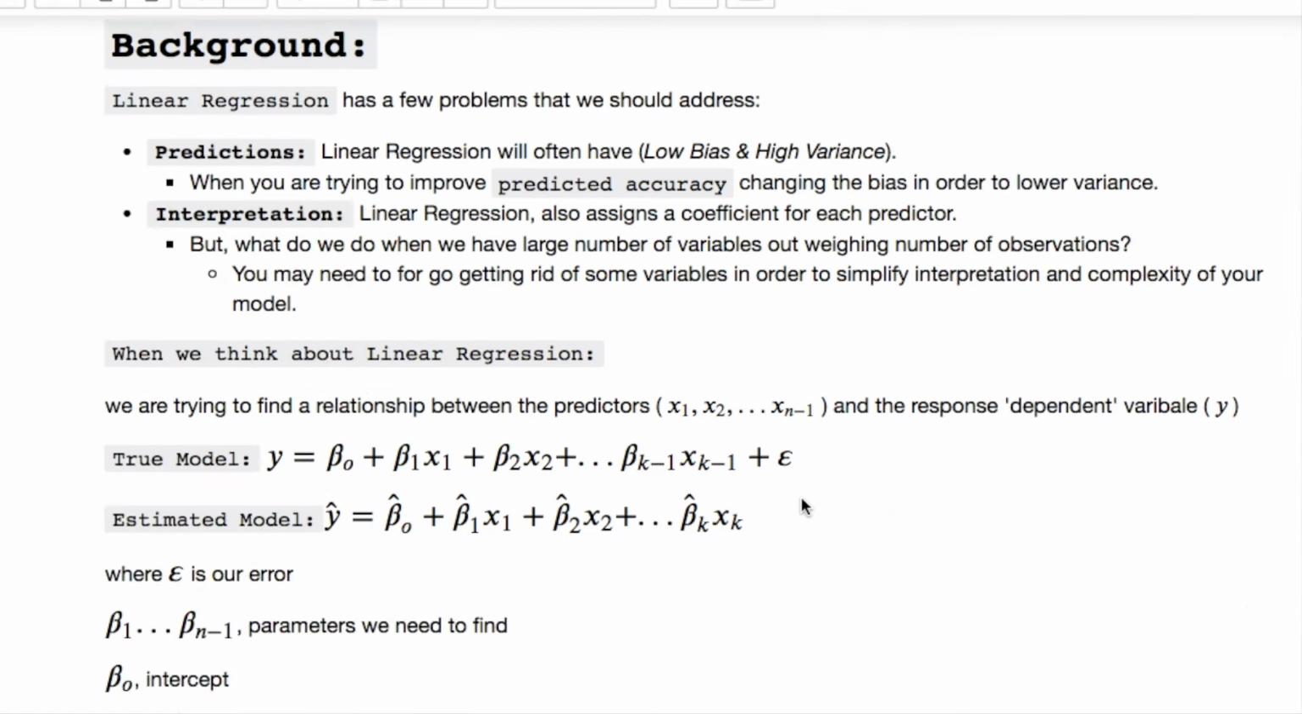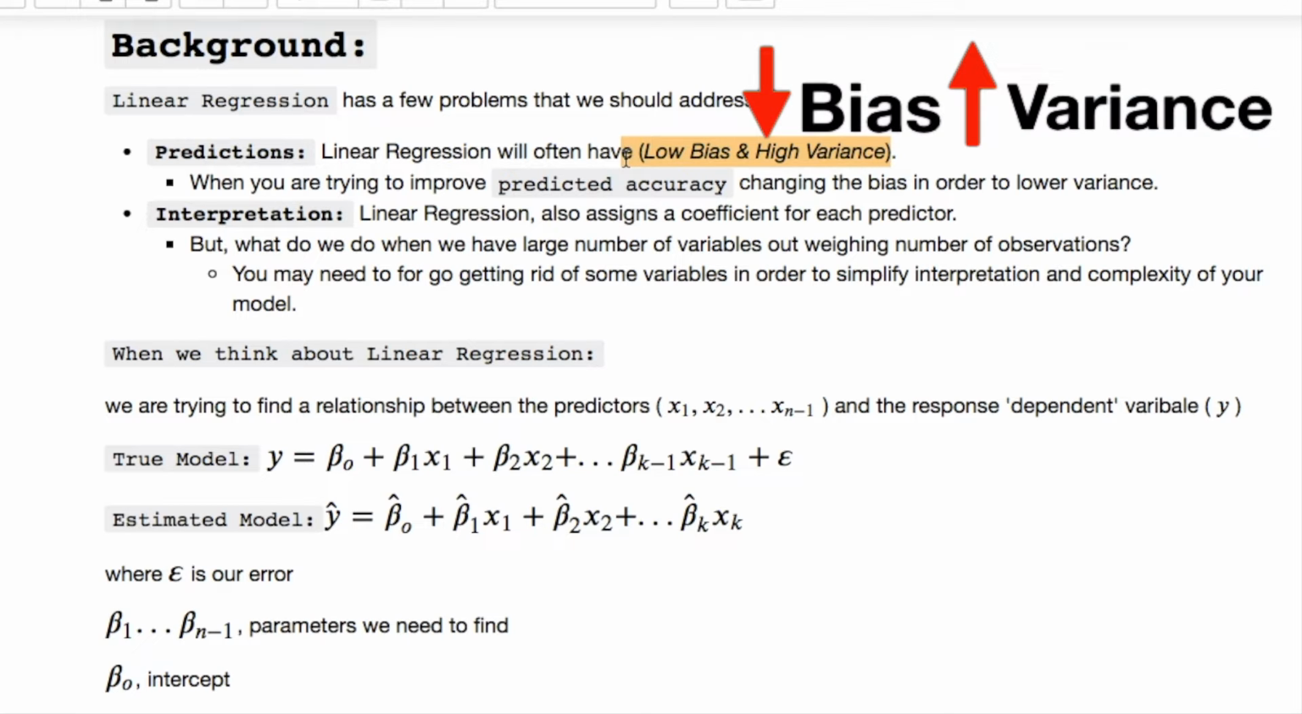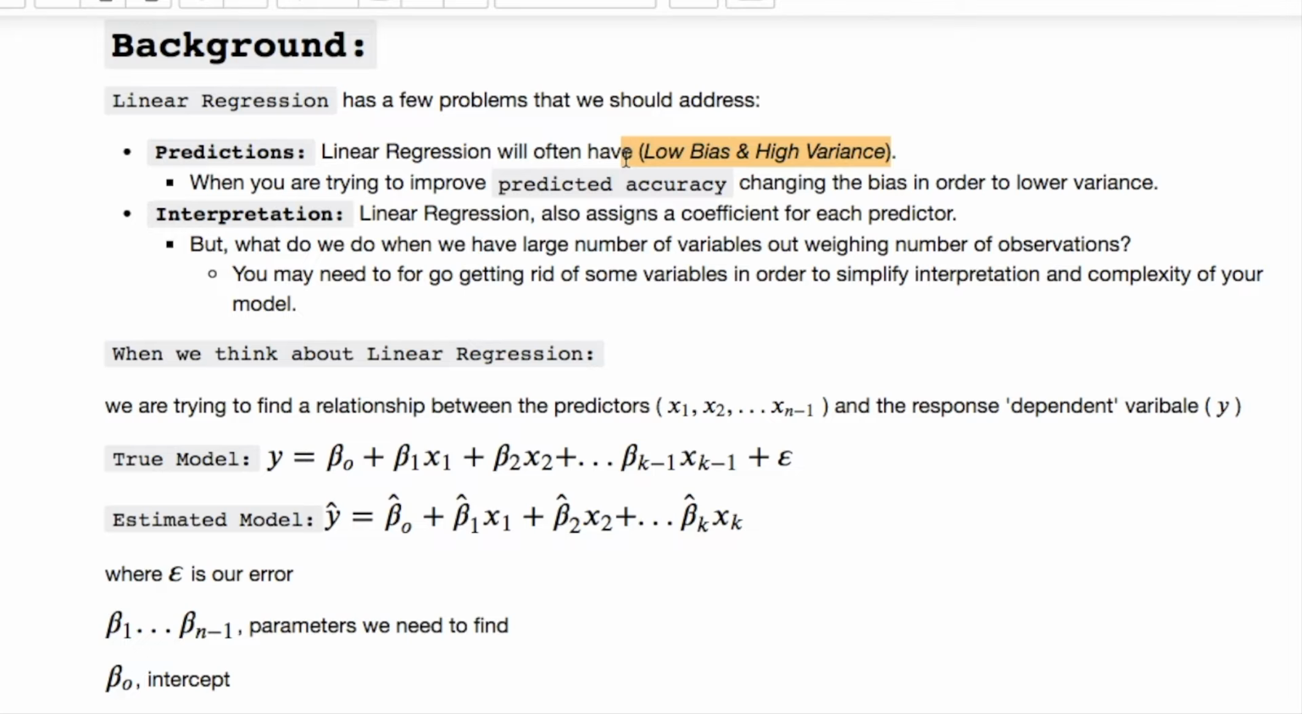Here we go. Linear regression has a few problems. For instance, predictions for linear regression will have low bias and high variance. This will contribute, later we'll see, to overfitting. When you're trying to improve your predicted accuracy, consider changing the bias, which will in turn lower your variance.